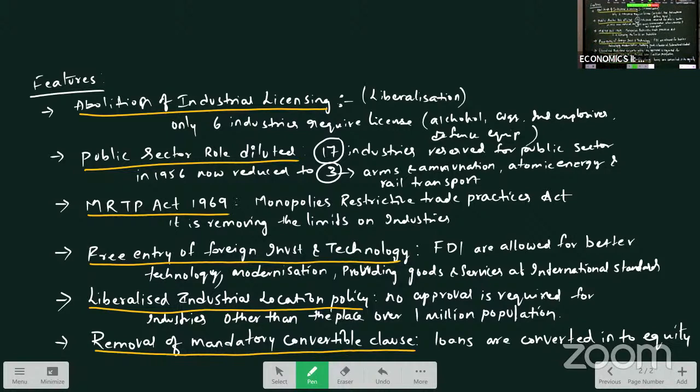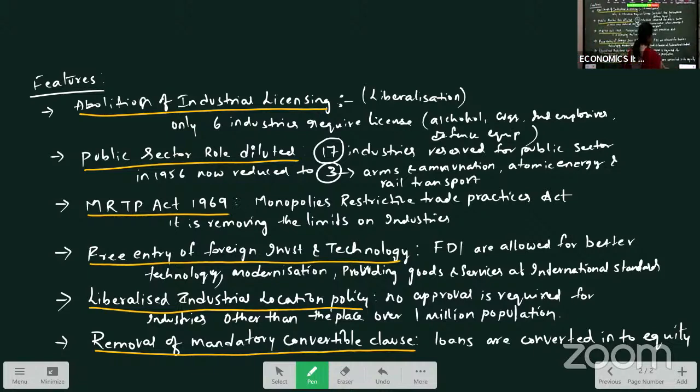You have to remember these side headings and you have to explain the points in that. Okay, so you have seen these 91 policy features.